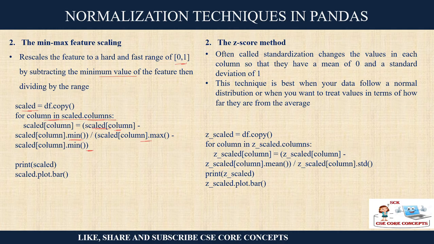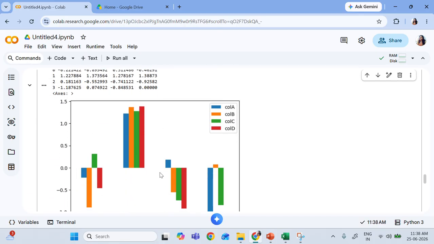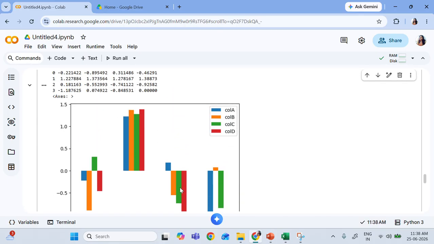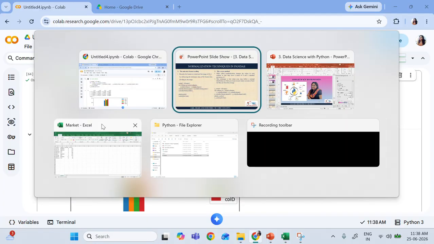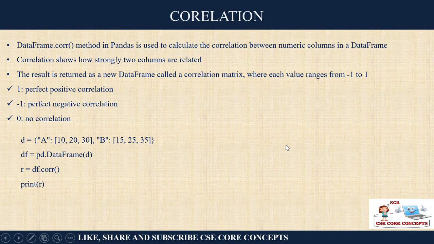If you remember in NumPy for statistics we were discussing about normal distribution. There we have discussed this mean of 0 and standard deviation of 1. So the formula is here: Z scaled equals the column minus the mean value divided by the standard deviation. So the formula is given here and I have plotted the graph. You can see it is also a normalized graph, a different type of graph, right? Okay, so this is the Z-score method. Now it depends on what type you require, you can do the normalization.